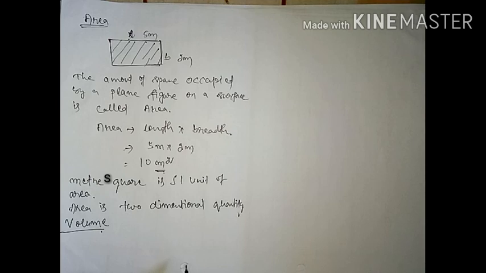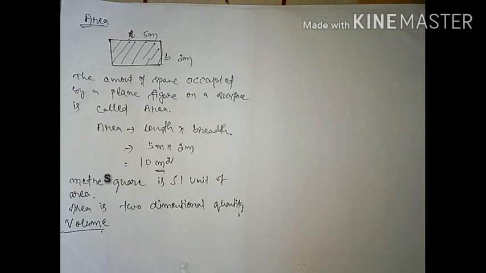Okay, understood, students? So here in this one more dimension you have to add, or we can say one more dimension to our measurement. When we want to tile our floor or paint the wall, at that time we measure only two dimensions. Suppose we want to buy an air conditioner for a room.